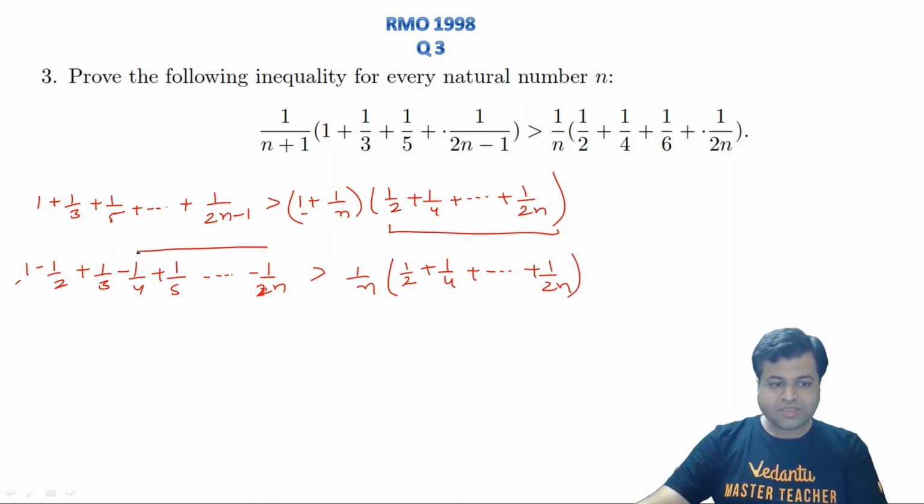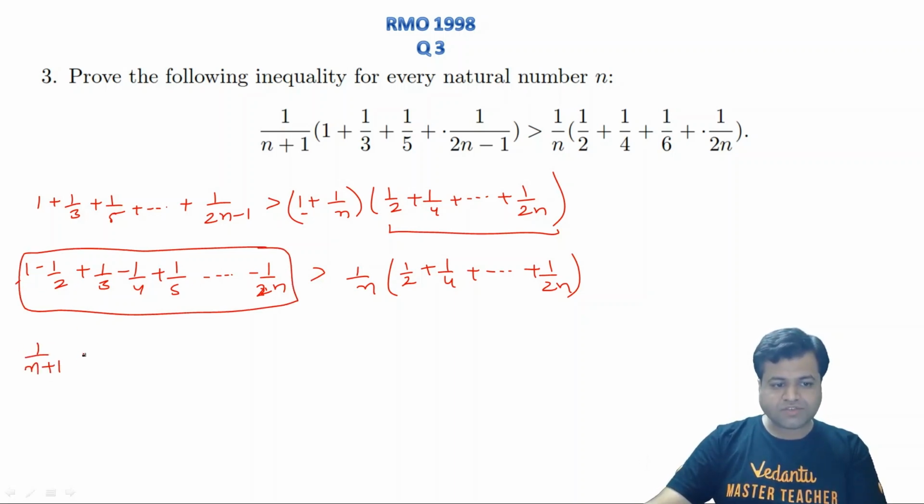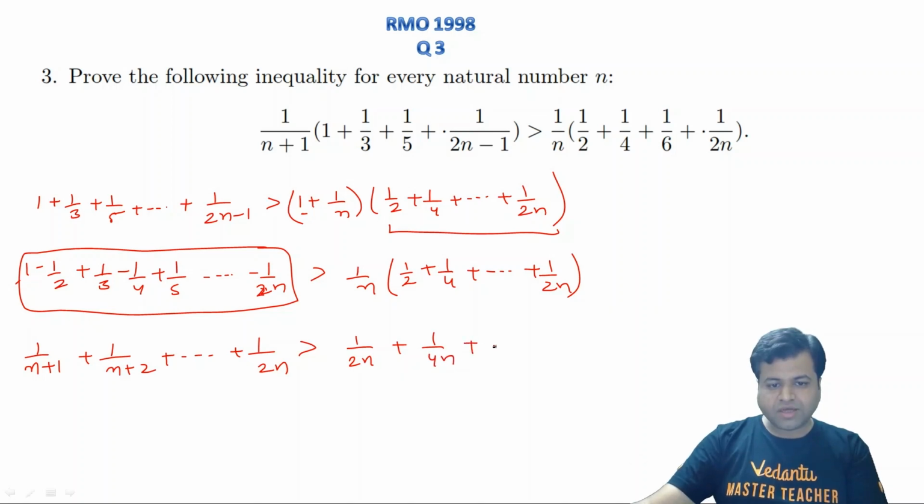And again, by using the Catalan identity that I have previously shown to you, this thing is equal to 1 upon n plus 1 plus 1 upon n plus 2 plus and so on up to 1 upon 2n. Now we need to prove that this thing is greater than, let's take n inside, 1 upon 2n plus 1 upon 4n plus and so on till 1 upon 2n square.